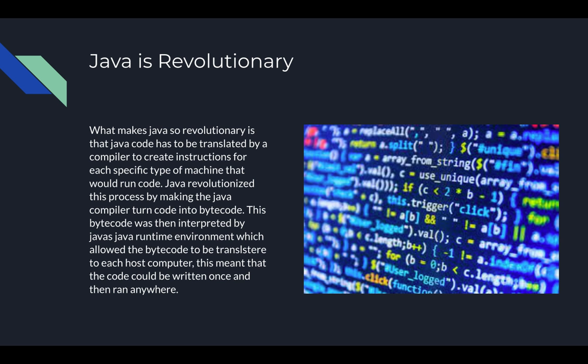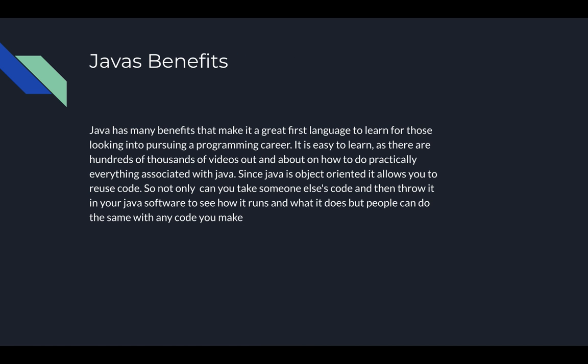What makes Java so revolutionary? Java code has to be translated by a compiler to create instructions for each specific type of machine that would run the code. Java revolutionized this process by making the Java compiler turn code into bytecode. This bytecode was then interpreted by Java's runtime environment, which allowed the bytecode to be translated to each host computer. This meant that the code would be written once and run everywhere.